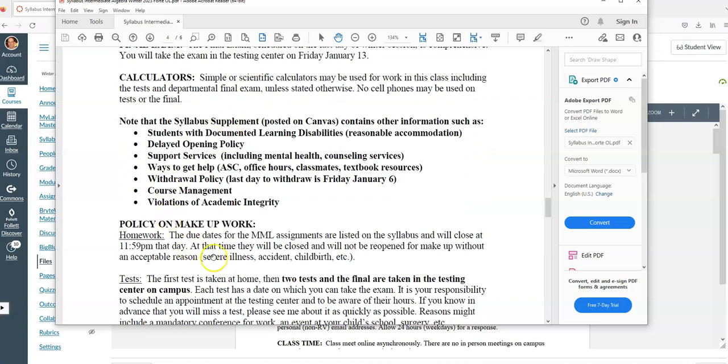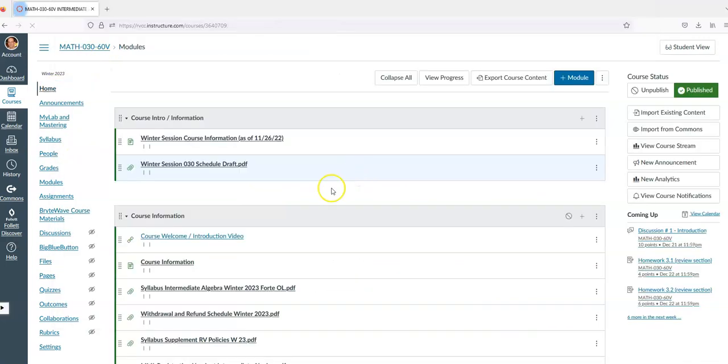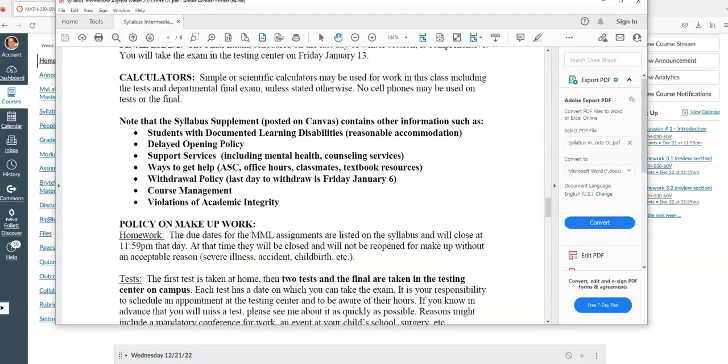There's a syllabus supplement that's posted on Canvas, and you can see it when you go back to that course information module. The syllabus supplement just has all kinds of information about ways to get help, withdrawal policies, violations of academic integrity.